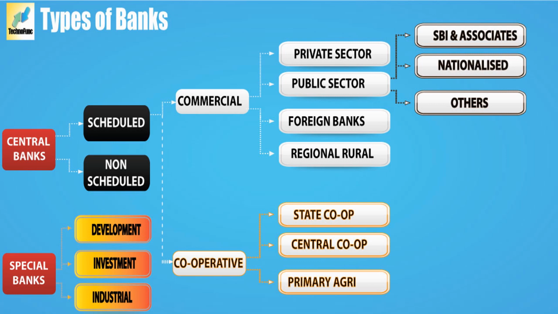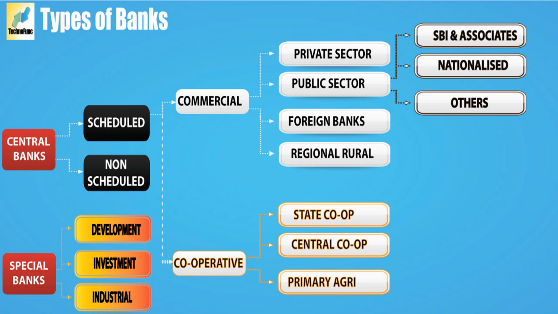So when it comes to the cooperative bank, before moving to the cooperative banks, I need to clarify one thing here. Many students will have doubts. What is the difference between State Bank of India, which you are telling is a public sector bank, and a nationalized bank?